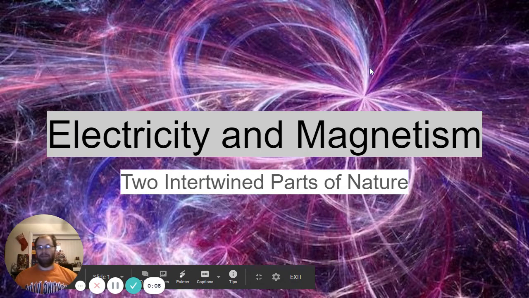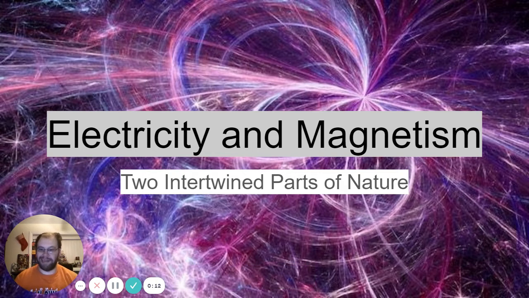Today we're going to be talking about electricity and magnetism, which are two intertwined parts of nature. So that means they're connected. So we're going to talk about why they're connected a little bit and what that means.